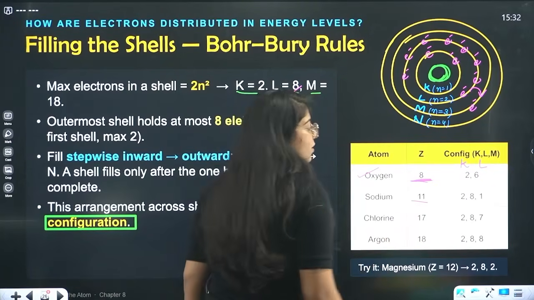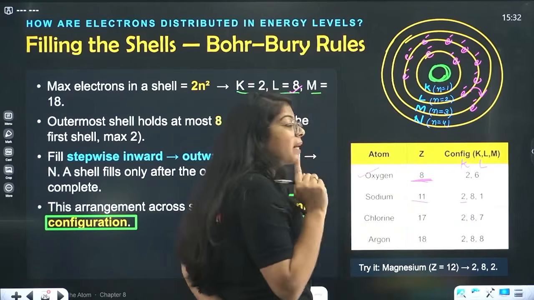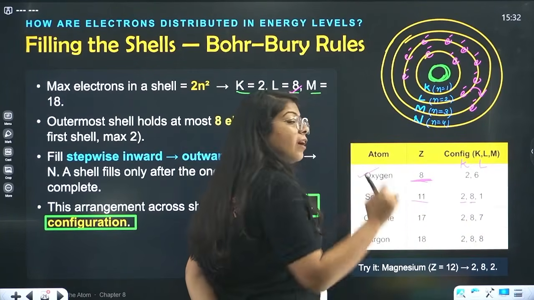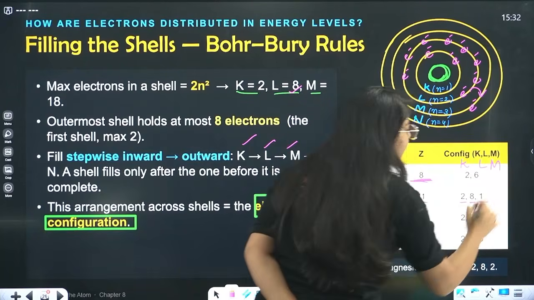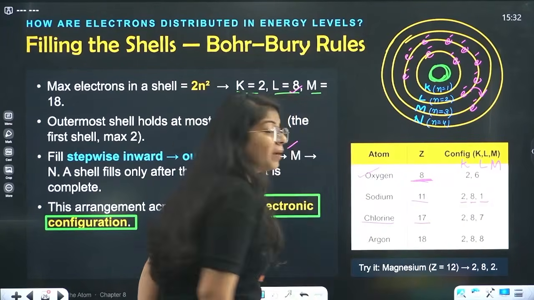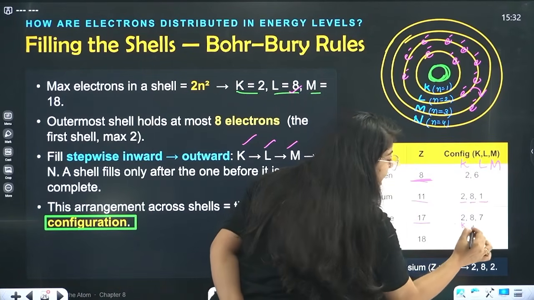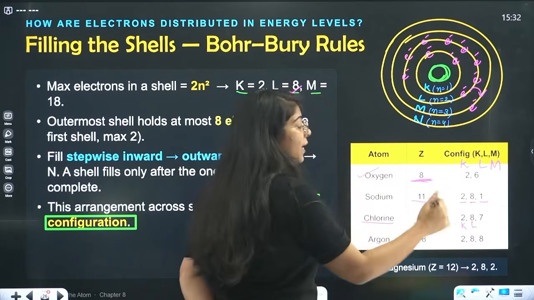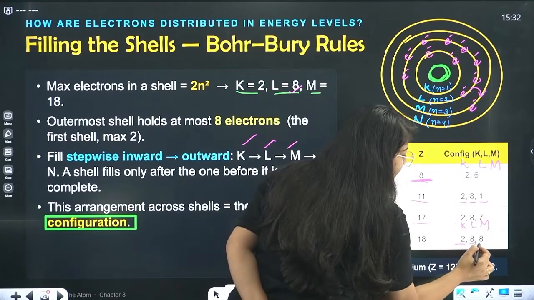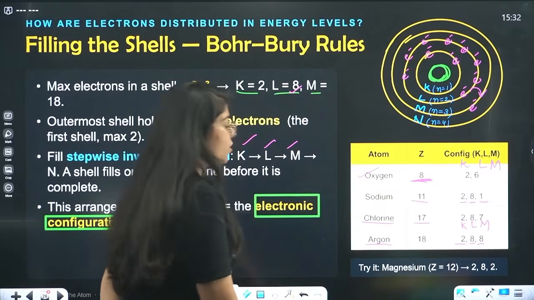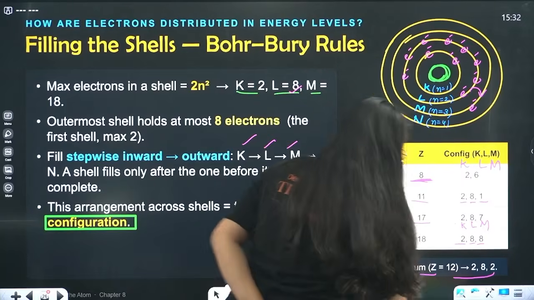Then we have sodium, atomic number 11, so we fill 2 in the K shell, okay? And then in the next shell, we can fill a maximum of 8. We filled 8 and 1 electron is remaining. It will not go in the L shell, it will go in the M shell, right? And then chlorine, we have atomic number 17, number of electrons 17. So first we fill the K shell with 2, the L shell with 8. Now all the remaining electrons will go to the M shell. Right? Similarly, argon, we have 2 in the K shell, 8 in the L shell, 8 in the M shell. Done.